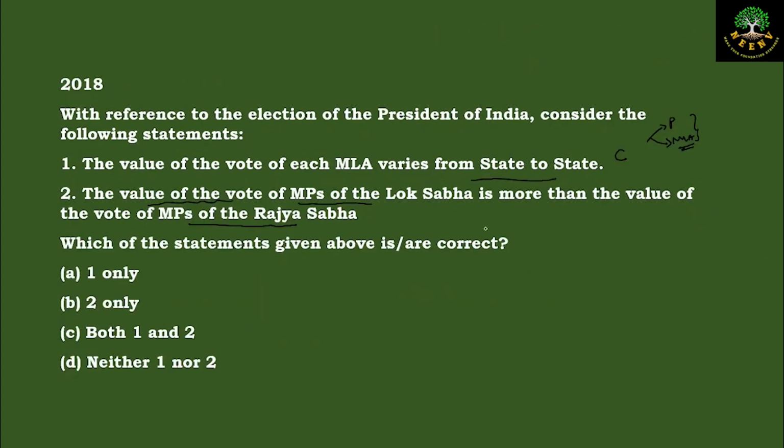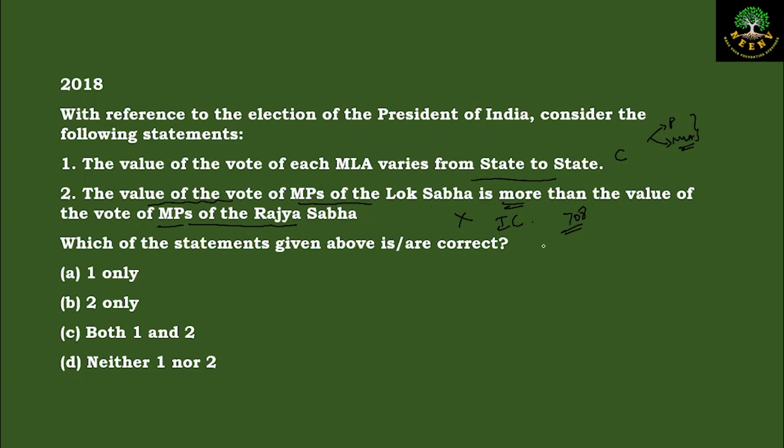So the statement which says the value of vote of MPs of the Lok Sabha is more than the value of vote of MPs of the Rajya Sabha, this is wrong. This is incorrect because the value of both of them was 708 in our numerical example. But had the statement been that the value of votes of all the members of the Lok Sabha, or the Lok Sabha as a house, is more than that of Rajya Sabha, in that case the statement would have been correct.